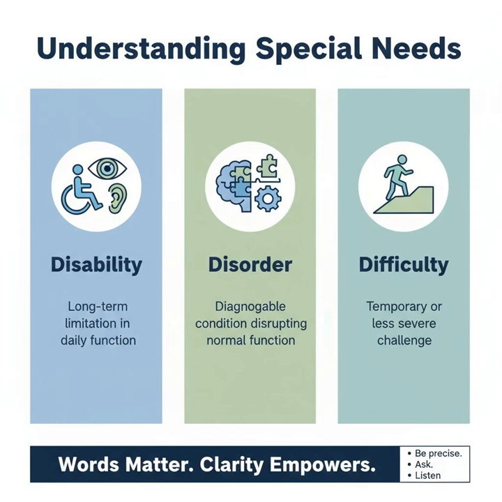2. Disorder: a disruption in normal functioning. A disorder refers to a diagnosable condition that disturbs normal physical or mental functioning. Examples: autism spectrum disorder (ASD), attention deficit hyperactivity disorder (ADHD), anxiety disorder, oppositional defiant disorder (ODD). A disorder may not always result in a disability, but it can affect learning, behavior, and social skills.